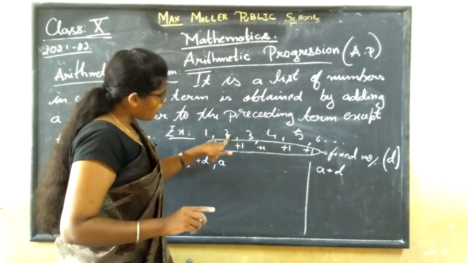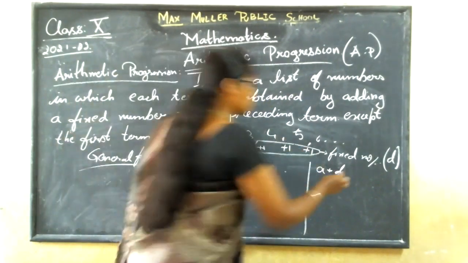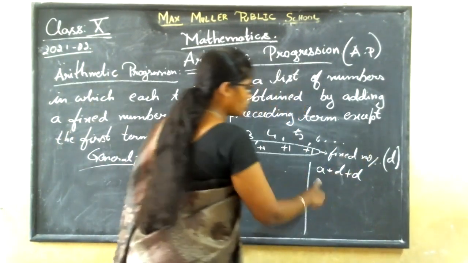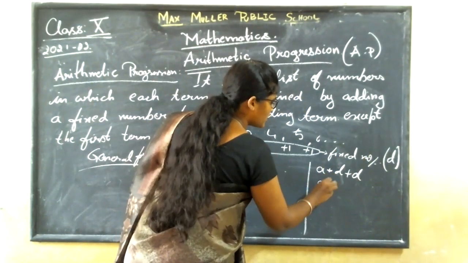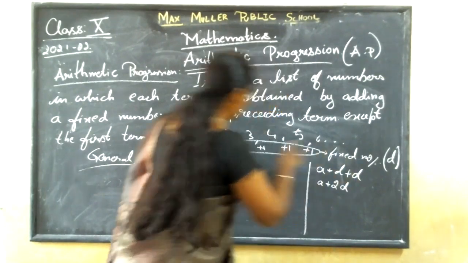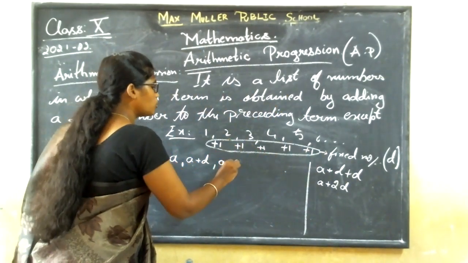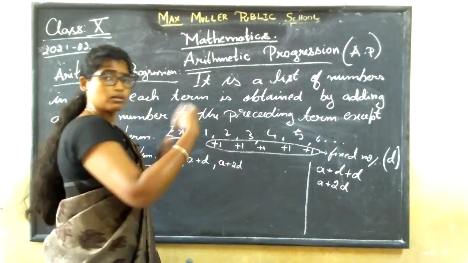Now, if I want the third term, what should I add again? I should add d only. So if I add d, what do I get here? A plus how many d's? 2 d's. So to get the third term, how did I get? I added 2 d's to get the third term.